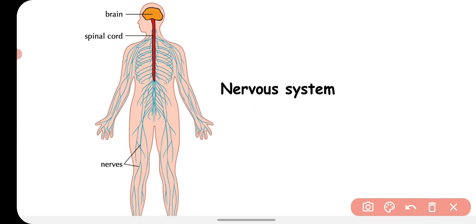This is the system responsible for knowing about your external and internal environment, and according to that it causes changes in your body. Hence it keeps your body in the state of homeostasis.